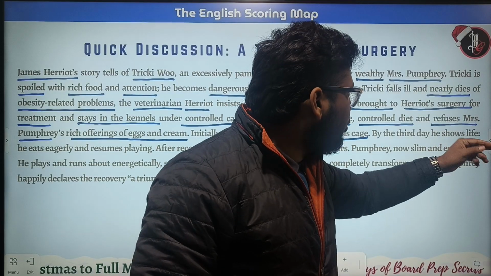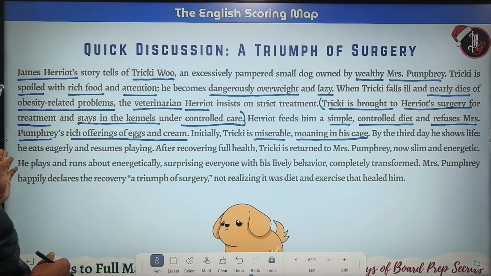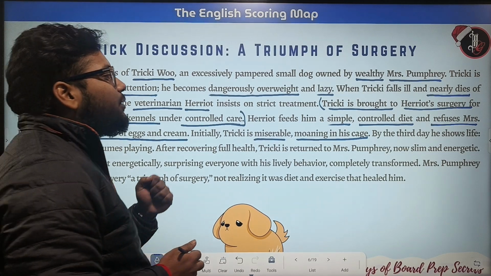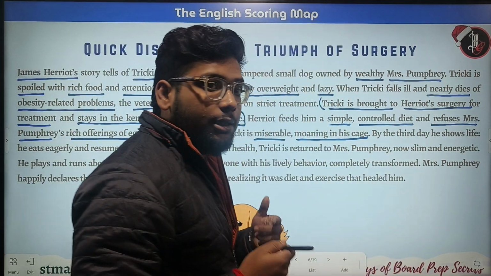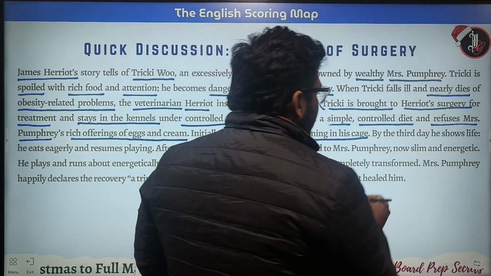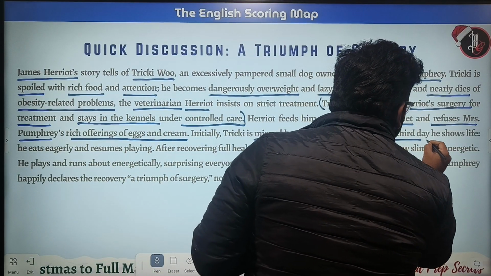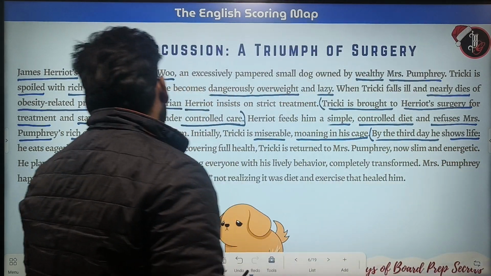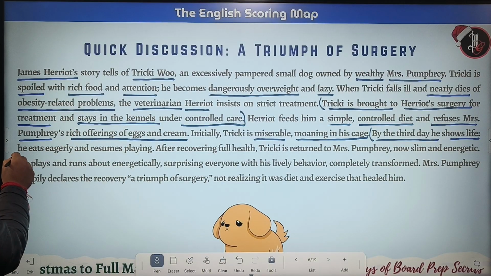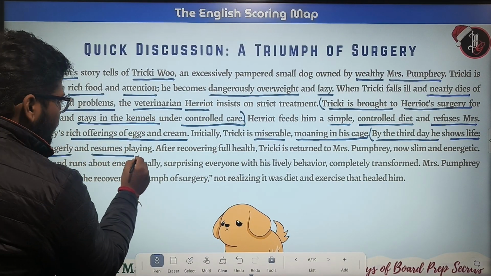By the third day, he shows life. He eats eagerly and resumes playing.